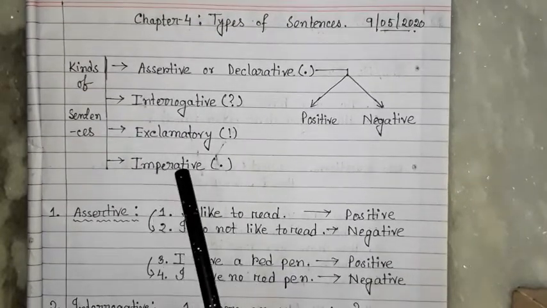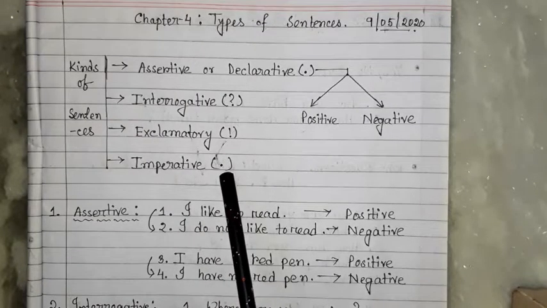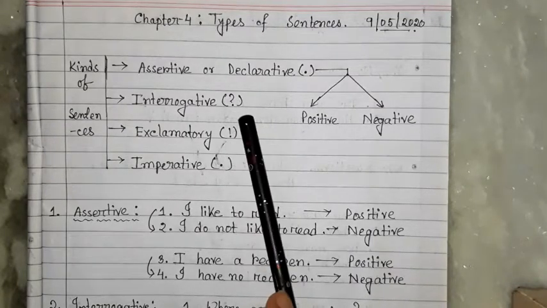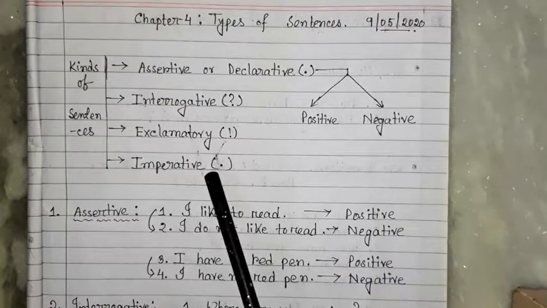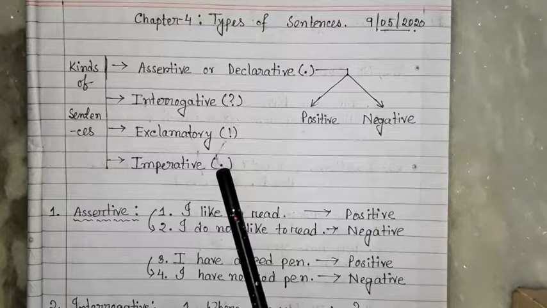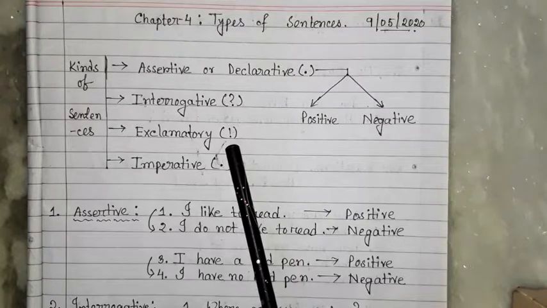Then when we are writing an imperative sentence, we have to stop with a full stop again. So these two kinds are very easy to find out, but whenever it is declarative or assertive or imperative, then you have to think which type it is, because both are finished with a full stop. So with only the punctuation mark you cannot understand the type of the sentence.